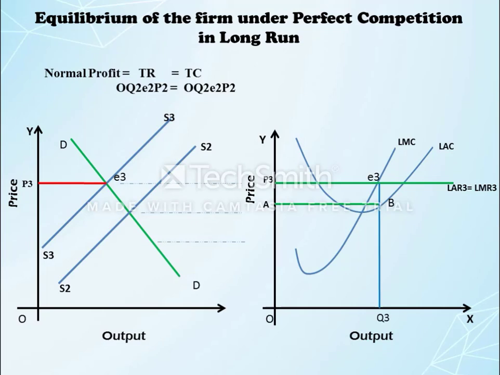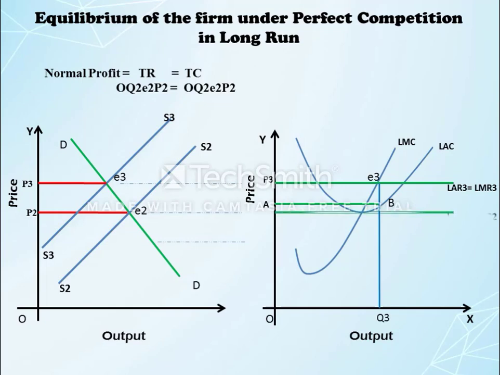So the supply curve in the diagram shifts from S3S3 to S2S2. Now again the equilibrium point will change from E3 to E2. It means now the firm is selling the quantity of output at OP2 price. So the price of the product has been reduced, and at this lower OP2 price, the firm sells the quantity of output in the market.